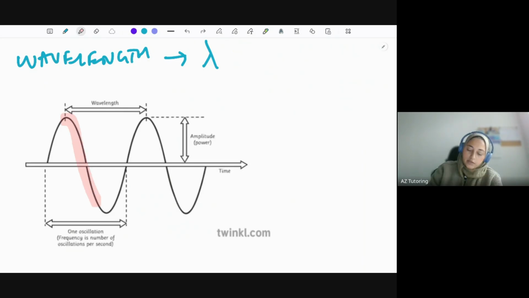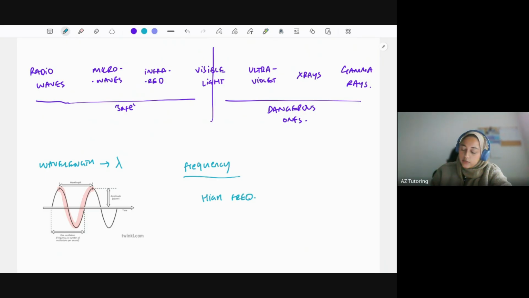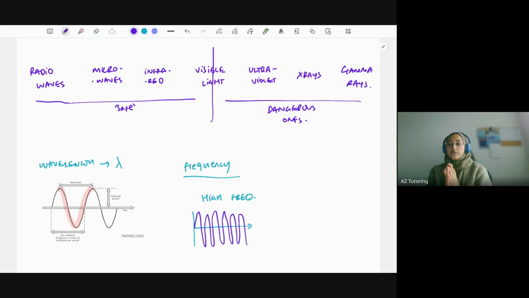So starting from the peak up until the next peak, it's one full wave, essentially. That's the wavelength. And then the frequency is how many waves there are per second. So something with a high frequency is going to look something like this, where you've got a lot of waves per second. Let's just say that's 1 second.